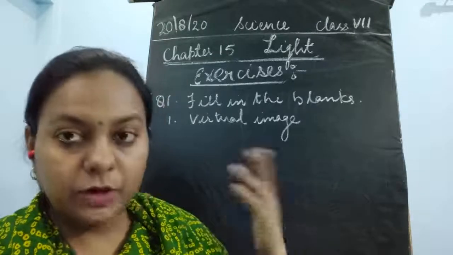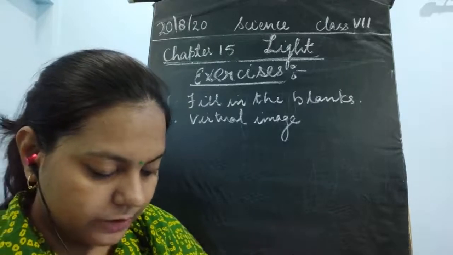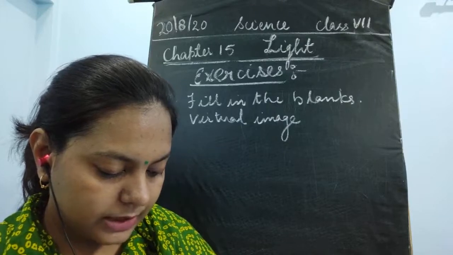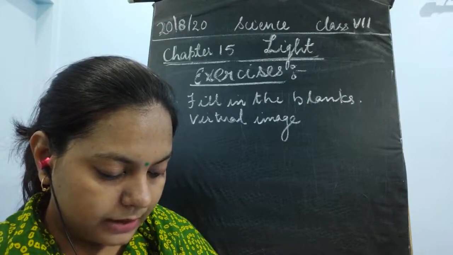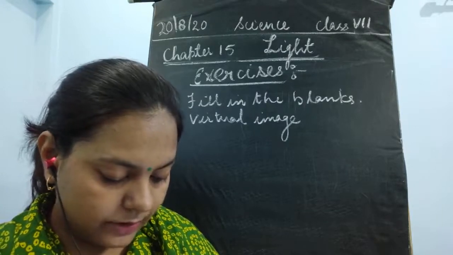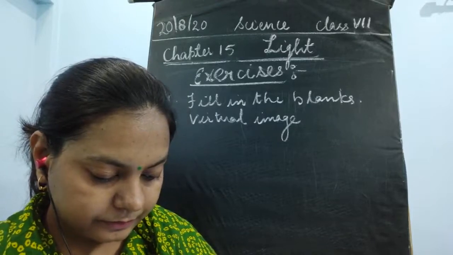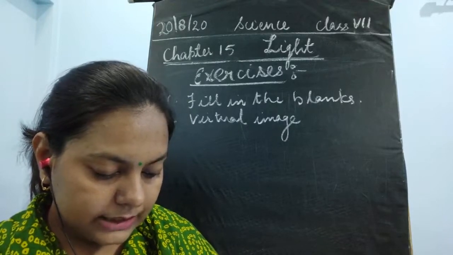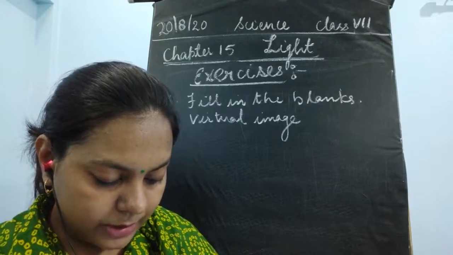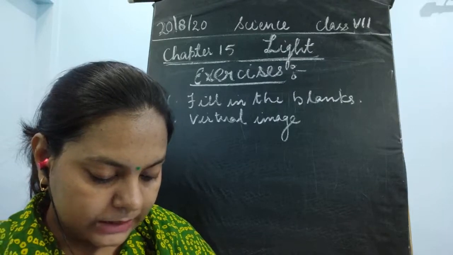Okay, next is the second fill in the blanks, which says image formed by the convex dash is always virtual and smaller in size. Image formed by dash, either mirror or lens, that is always virtual and smaller in its size. We can see that the image formed by the convex mirror is always virtual and smaller in size.